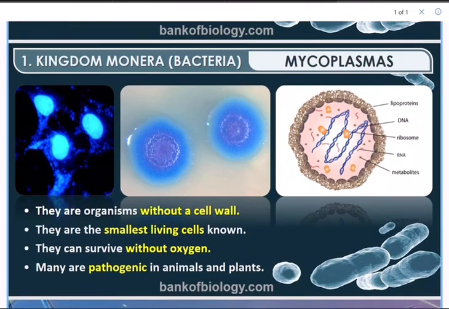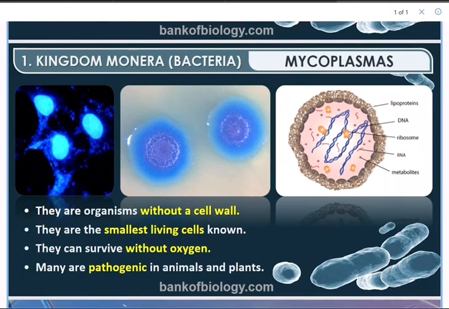We have another important group of bacteria, called Mycoplasmas. These are organisms without a cell wall. There is no cell wall in Mycoplasma. They are the smallest living cells known. This is a normal question, one more question: these are the smallest living cells known, Mycoplasmas. They can survive without oxygen, and many are pathogenic in animals as well as plants. Mycoplasmas are the simplest and the smallest of all the free living prokaryotes.